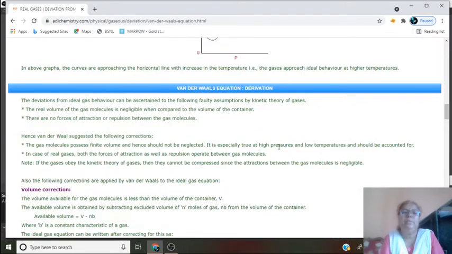Good morning, students. Last time you learned the derivation of the van der Waals equation. Let us revise once again the derivation of the van der Waals equation.